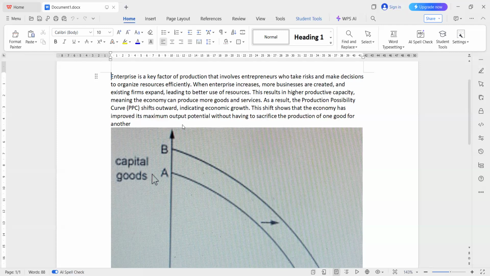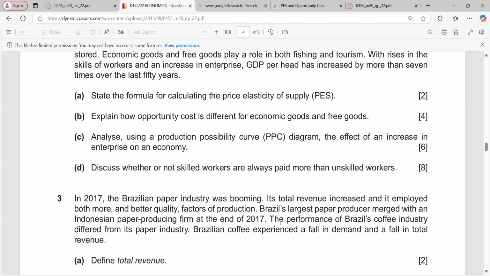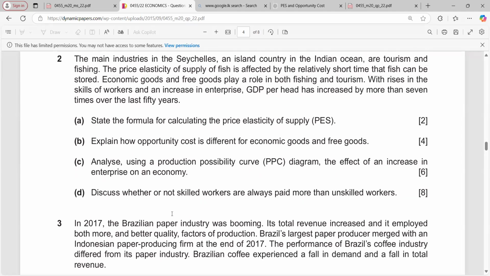Then the next question is: discuss whether or not skilled workers are always paid more than unskilled workers.